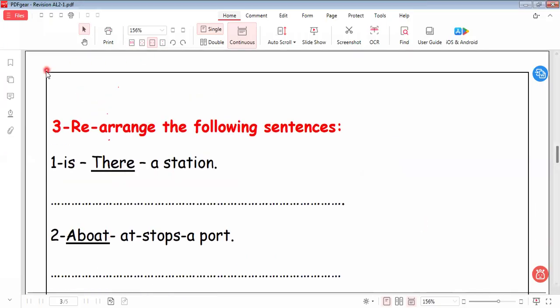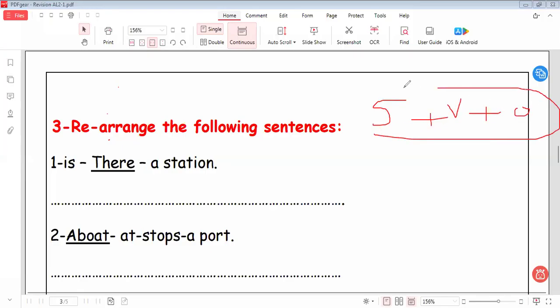So let's do this exercise together. I would like to write this rule: subject plus verb plus object. Okay, and I will make a summer course about how to make a sentence and the pronouns and everything for making a sentence, later after I end the syllabus. I hope you follow me in these videos to benefit from what I explain during this vacation. Okay, let's go to another one here.